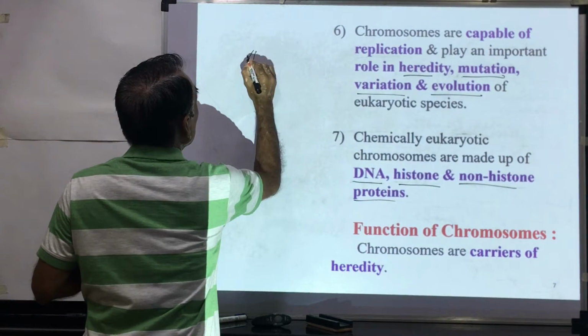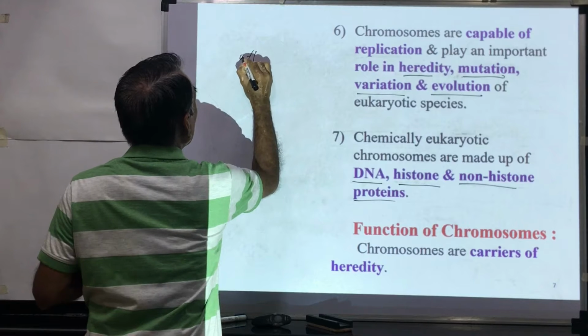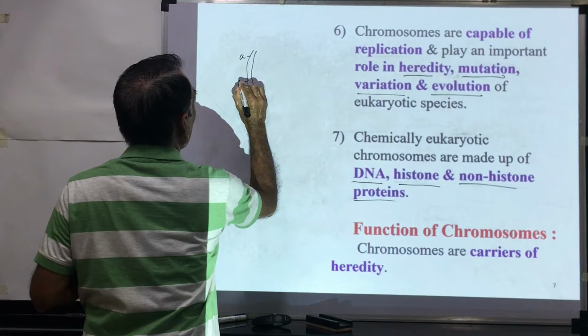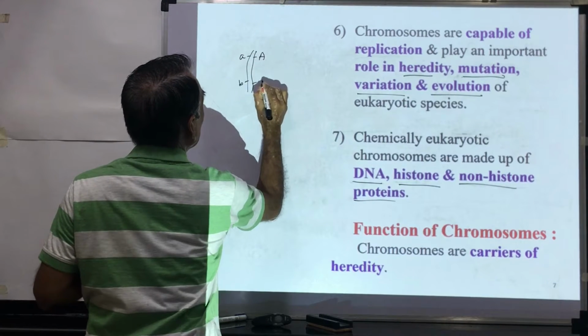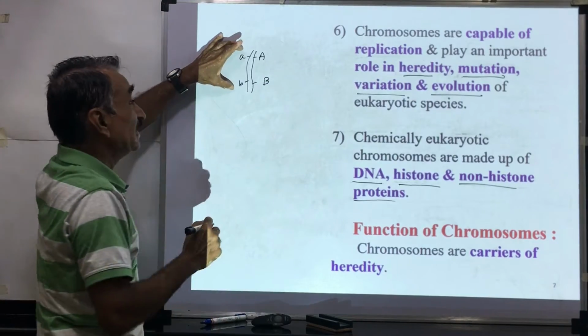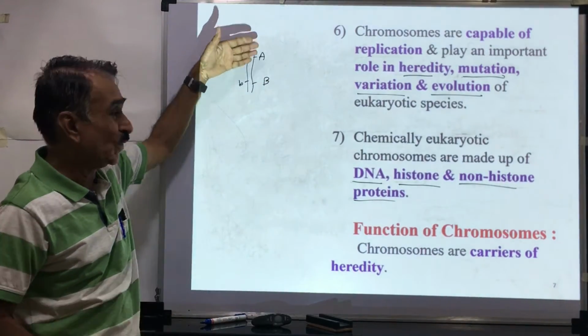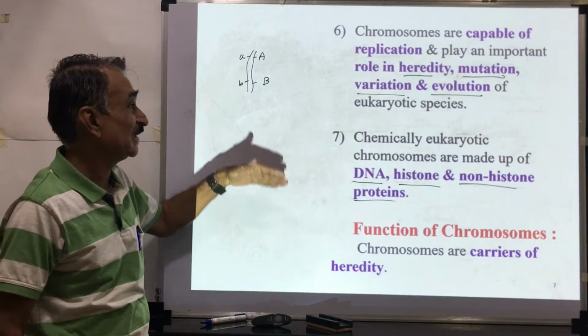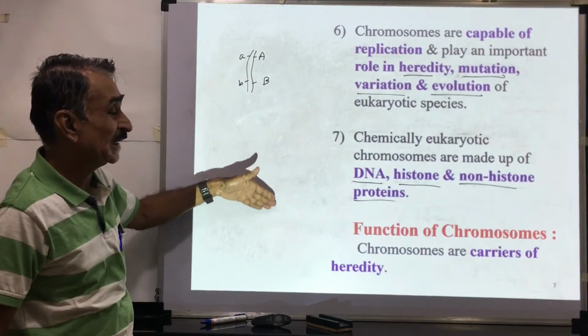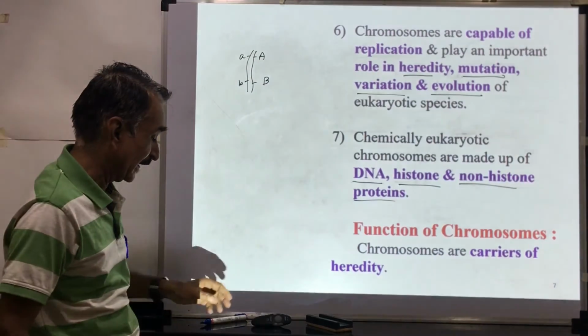Here we know, suppose these are the chromosomes. Here A is present, here B is present, here capital A is present, capital B is present. These genes are transferred from one generation to the next generation. Thus, these chromosomes are the carriers of heredity.